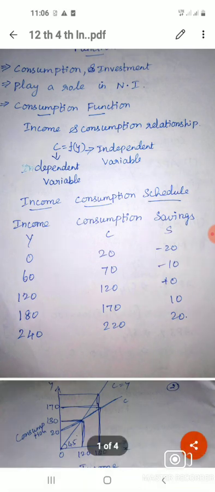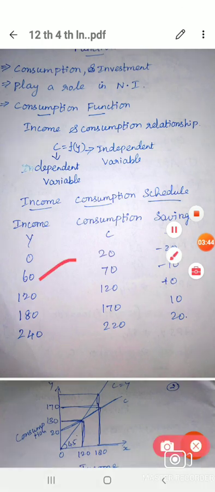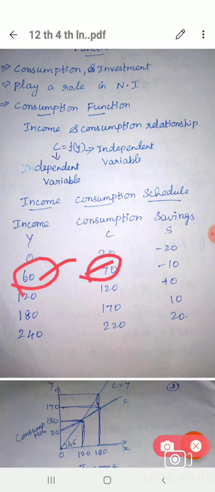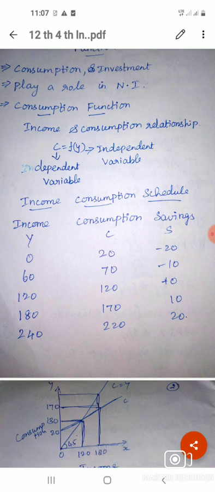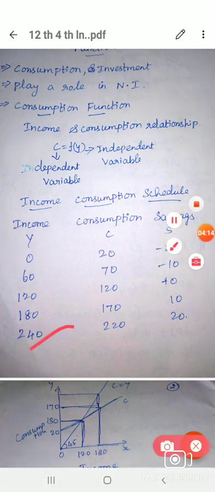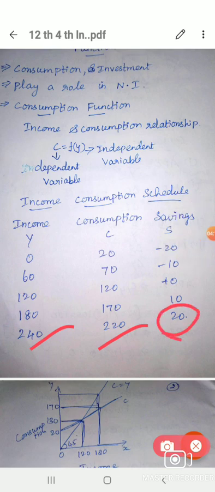And in the next stage, income is increasing to 60, so consumption is also increasing to 70. But here also only consumption increases, there is no saving. Like this income increases at the next level, and consumption equals income. And then lastly at 240, income is increasing, 220 only is consumed, and the remaining 20 rupees is saved. Okay, so this is the income schedule.